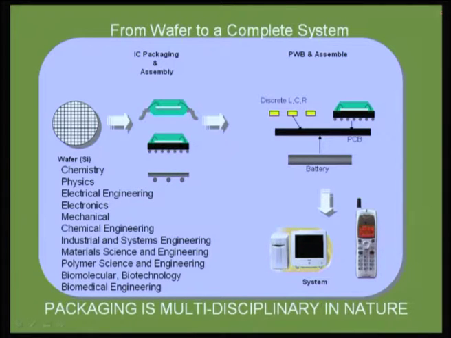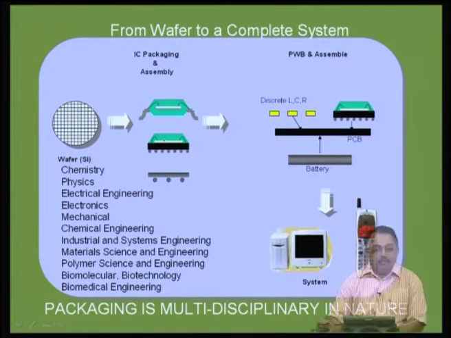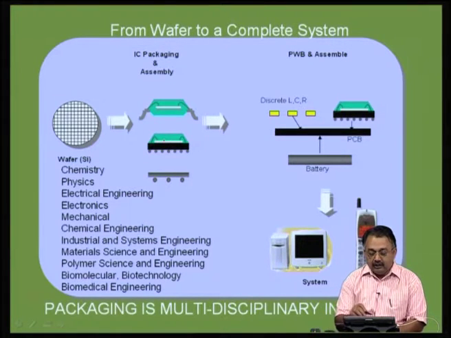This is the starting material of all the electronics built up today for any product. Only the size and the performance levels vary. So, if you go back to the slide, there is the wafer. From there you go to what is known as manufacturing or production of single chip packages, how the ICs or integrated circuits are manufactured in various formats.